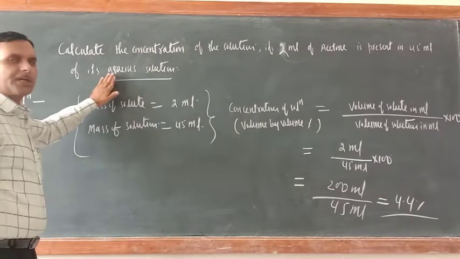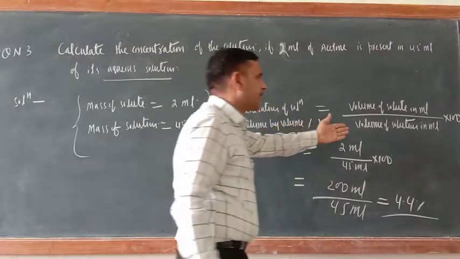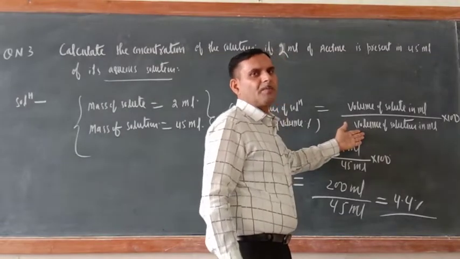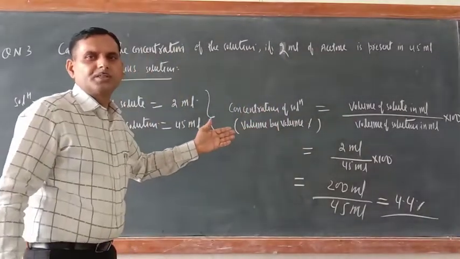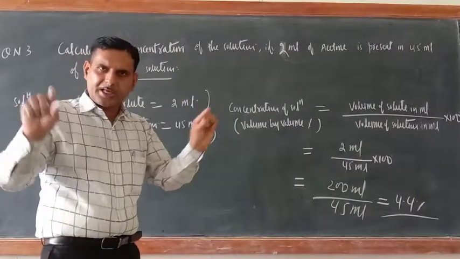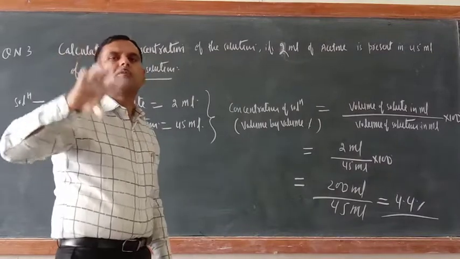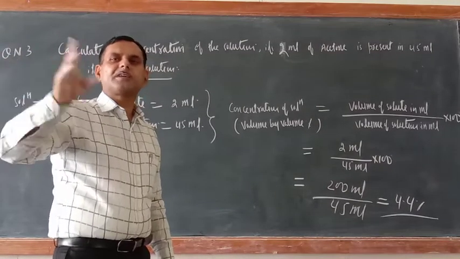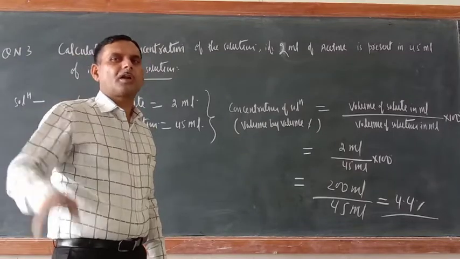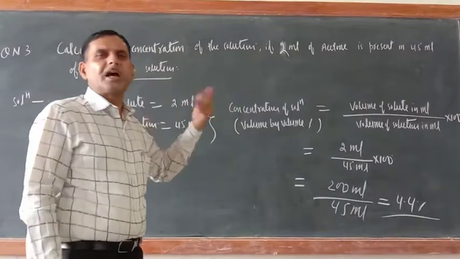In this question they have directly given the volume of solution, that is why segregation is not required. Remember, such types of questions will be asked in the exam. So first read the question carefully. How many things have they given? Whether they have given the volume of solute, the volume of solvent, or the volume of solution. Accordingly, you utilize the formula which I have given you earlier.